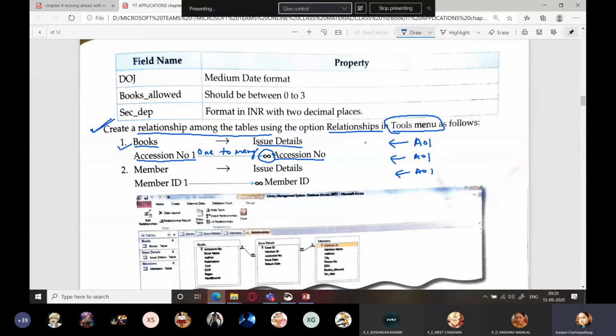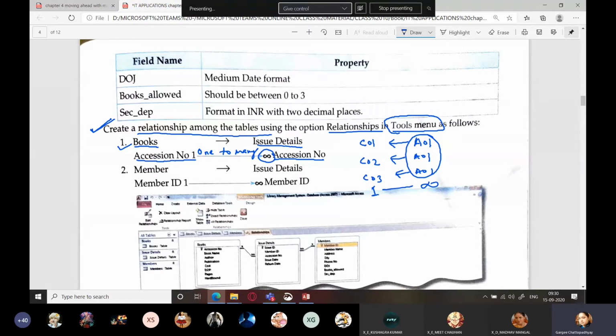So it can be possible that customer C01 has issued this book, customer C02 has issued this book, customer C03 has issued this book. Okay, so it is quite possible that this book is issued by multiple people. Hence, here it is many and here it is one to many relationship.